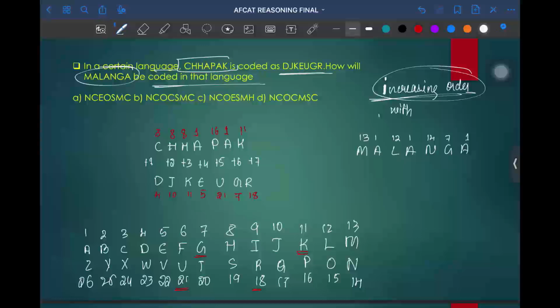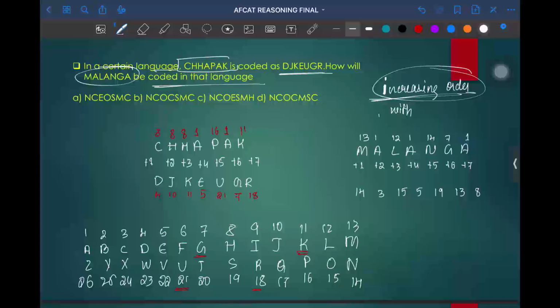Anyone got the answer? You just need to add +1, +2, +3, +4, +5, +6, and +7, so that you'll get a different coding letter here. So that you'll get 13 plus 1 as 14, 1 plus 2 as 3, 12 plus 3 as 15, 1 plus 4 as 5, 14 plus 5 as 19, 7 plus 6 as 13, and 1 plus 7 as 8. After getting this code, you just need to identify the letter with the respective position.